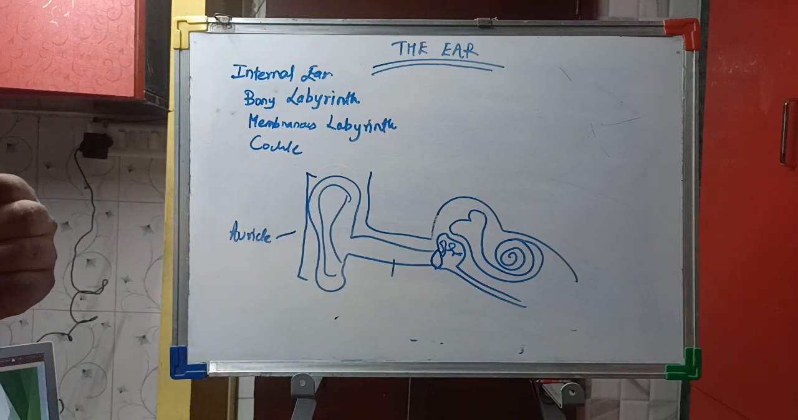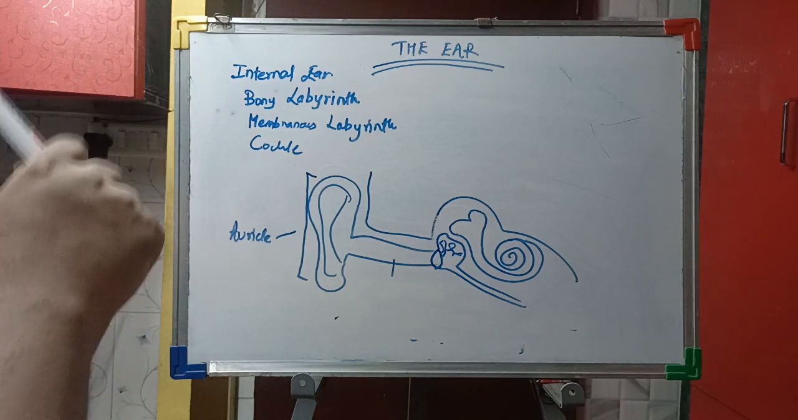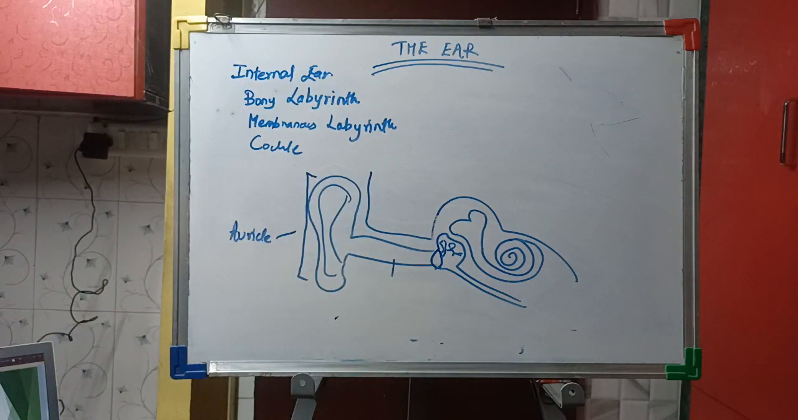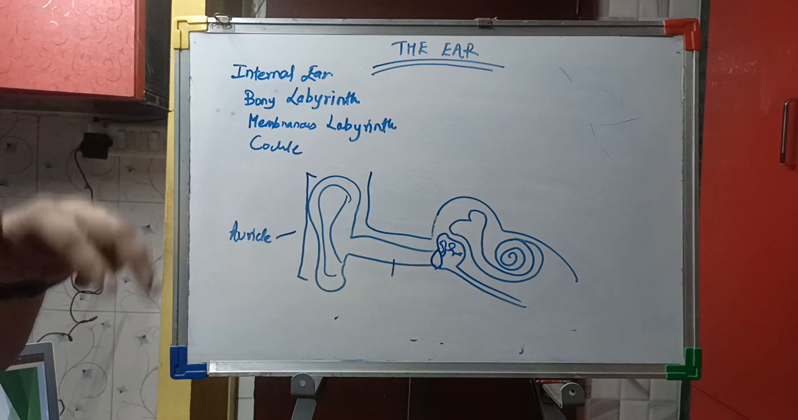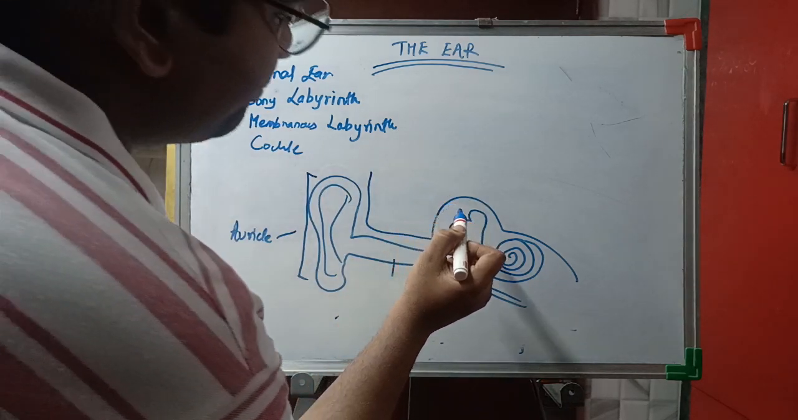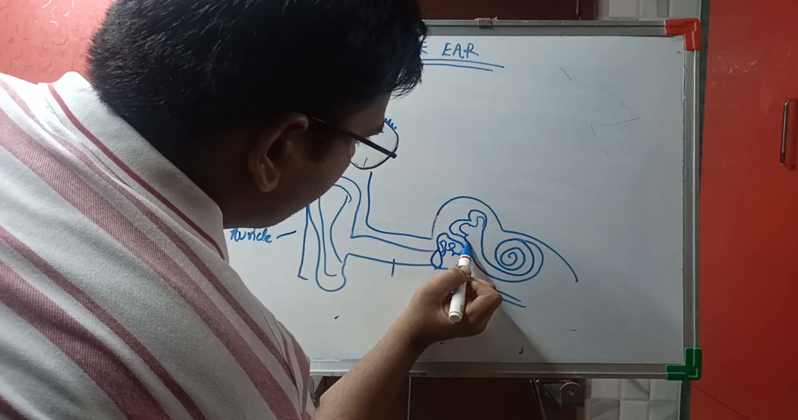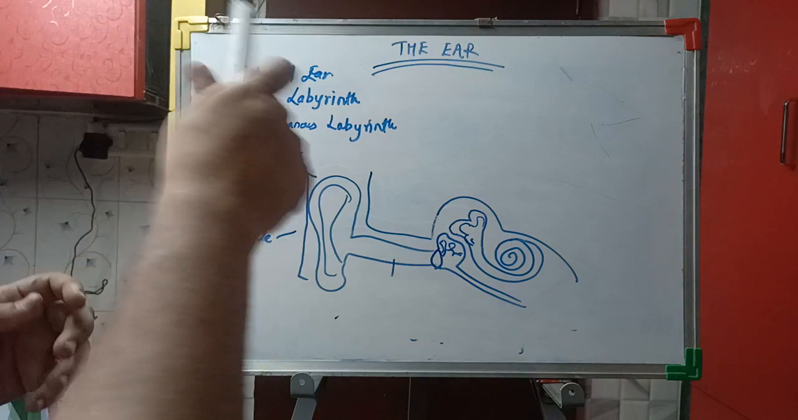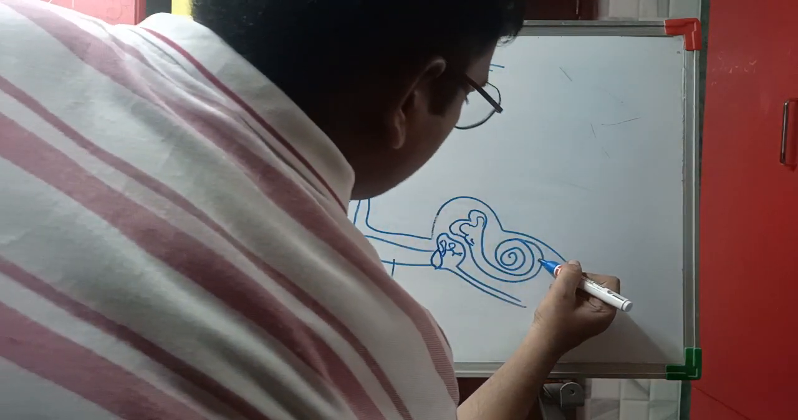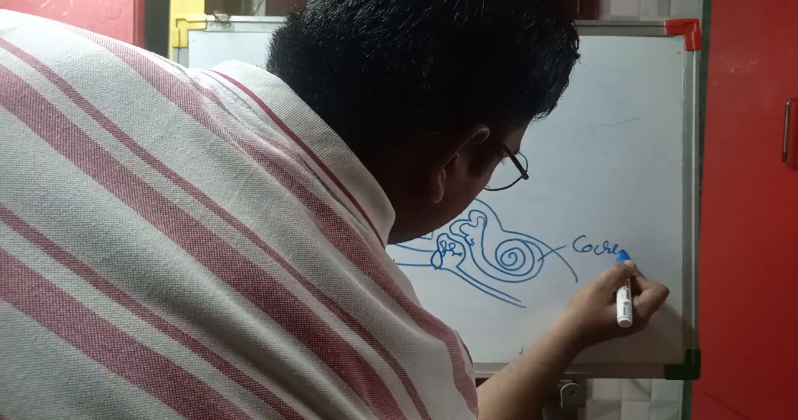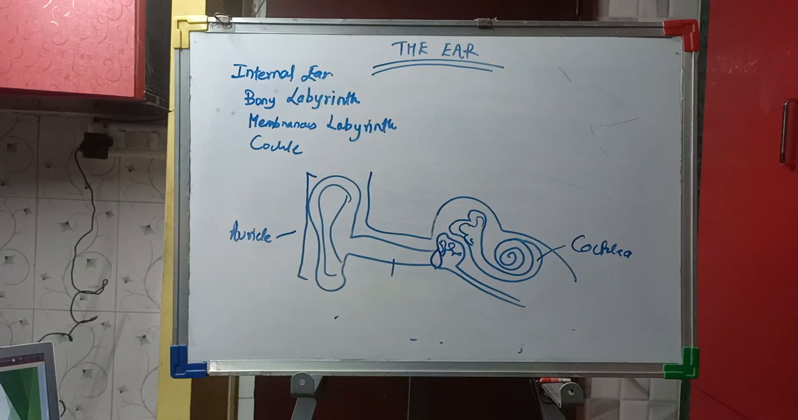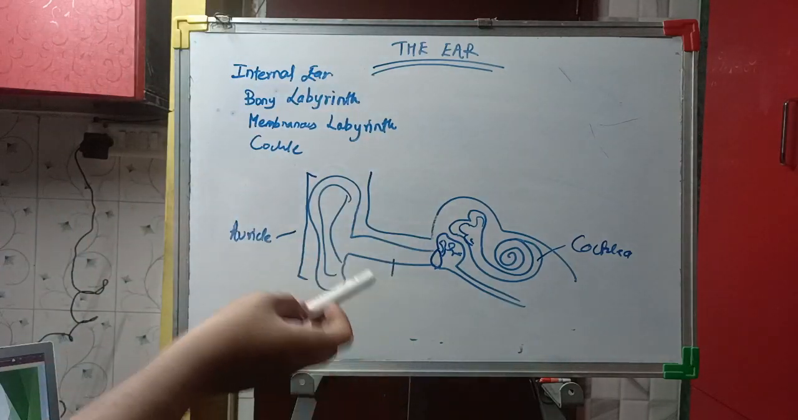The internal ear consists of the bony labyrinth, membranous labyrinth, semicircular canal, cochlea and other structures. The bony labyrinth comprises the vestibule and three semicircular canals here, and also it consists of the spirally coiled cochlea. This is the spiral coiled structure called the cochlea. Now we will focus on the membranous labyrinth. The bony labyrinth surrounds the membranous labyrinth.